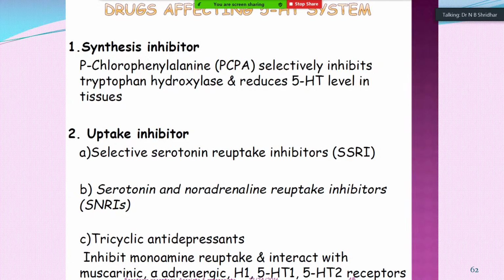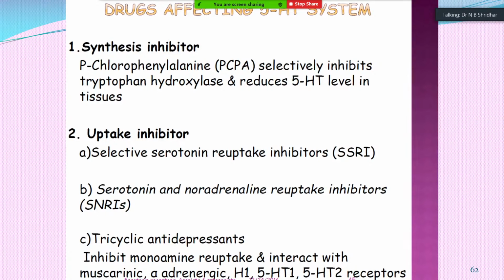And another step in the case of 5-HT synthesis is uptake. The tryptophan is taken up from the nerve endings, and selective serotonin reuptake inhibitors are very commonly used in clinical practice, especially as mood elevating agents. Selective serotonin reuptake inhibitors, please remember this. And serotonin and noradrenaline reuptake inhibitors are there. So sometimes it's non-specific also.